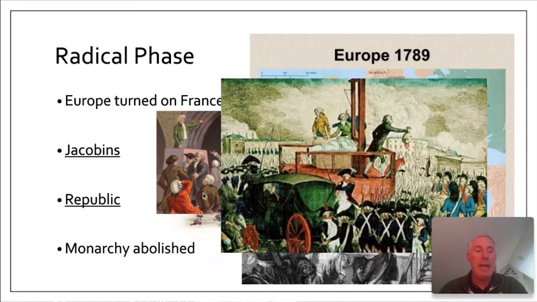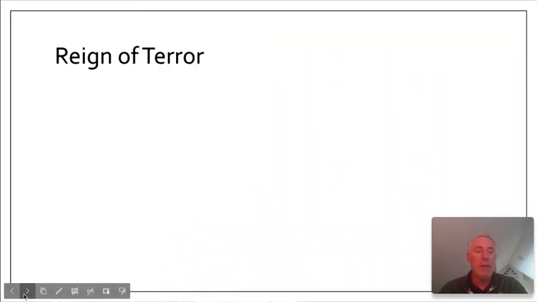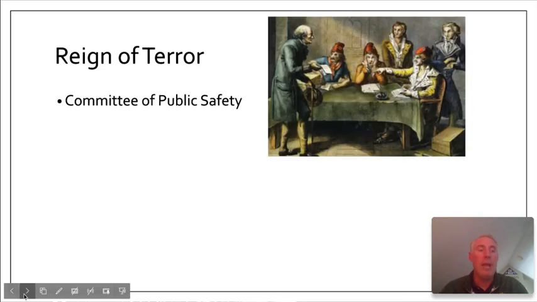So the king's death ignited a period known as the Reign of Terror. The Reign of Terror lasted about 9 months, from September 1793 to July 1794. France was still at war with several other nations and was also dealing with rebellions against the new government in the countryside. To deal with these threats, they formed this organization called the Committee of Public Safety. This was 12 men, and it was dominated by the Jacobins, and they had total control over France.